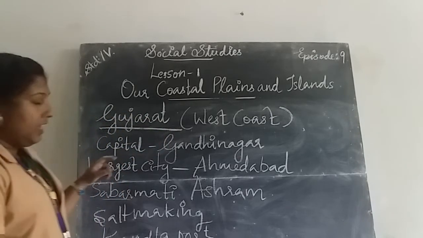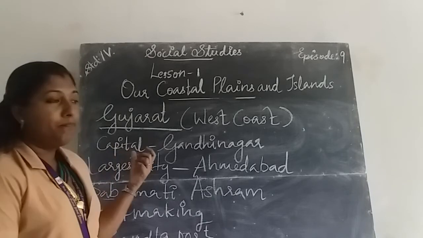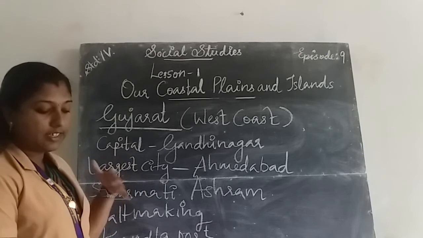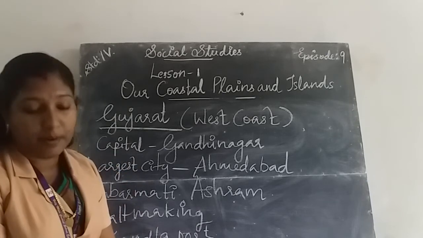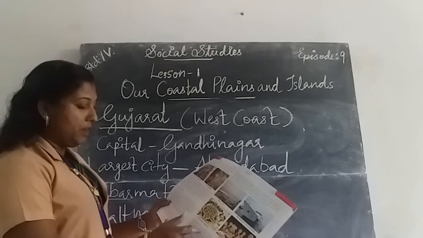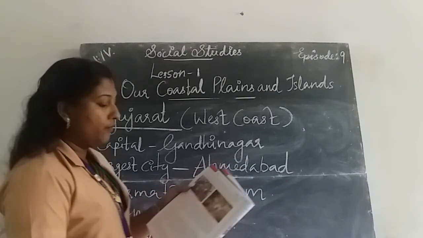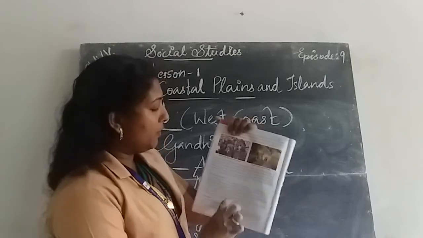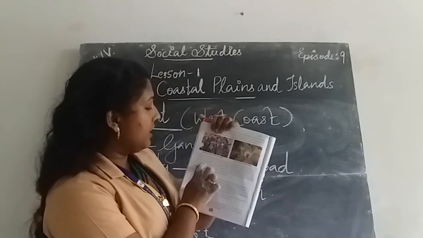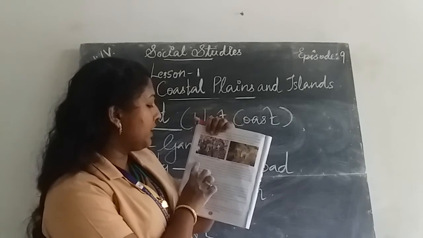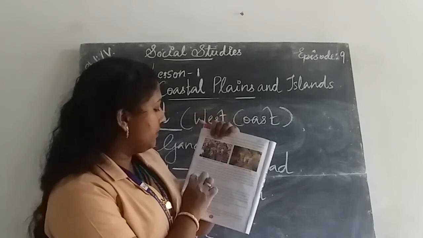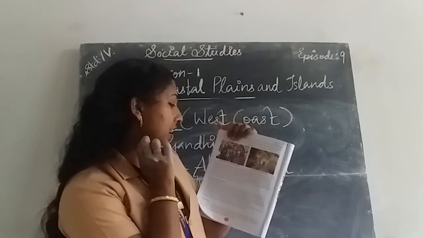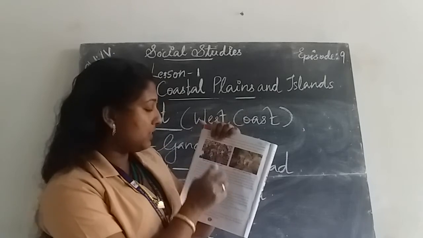Then in Gujarat there is a popular folk dance, that is Ras Garba. In your textbook page number 178, the picture of Garba, or Garba Ras, is given. It is a famous folk dance. Then the festival of Navaratri is also given in your textbook.